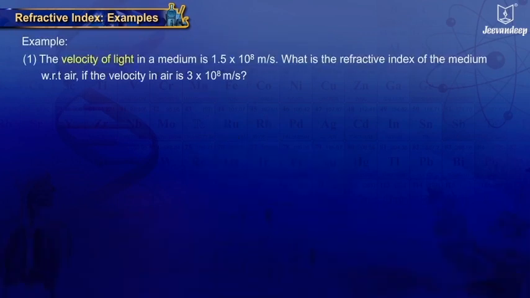Example 1. The velocity of light in a medium is 1.5 × 10^8 meters per second. What is the refractive index of the medium with respect to air if the velocity in air is 3 × 10^8 meters per second?